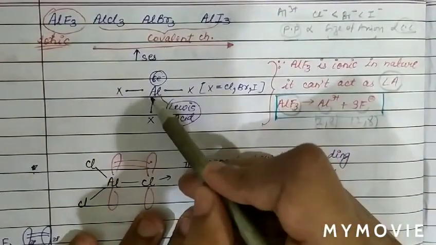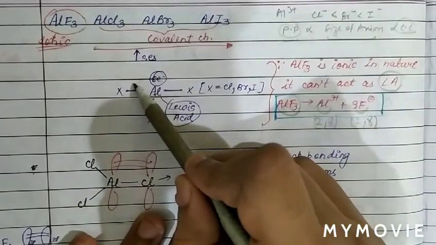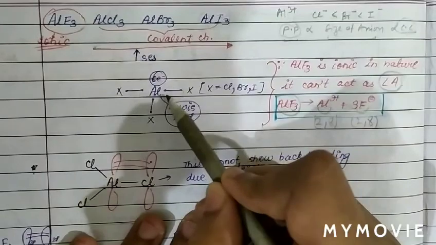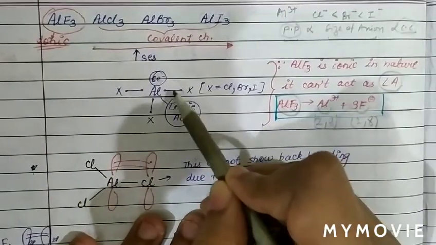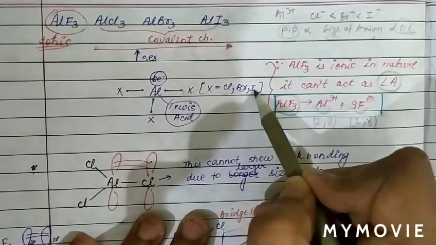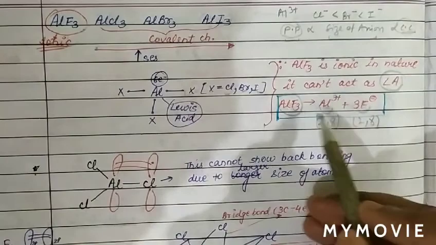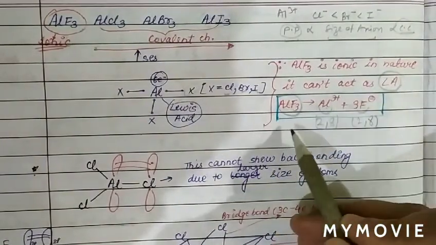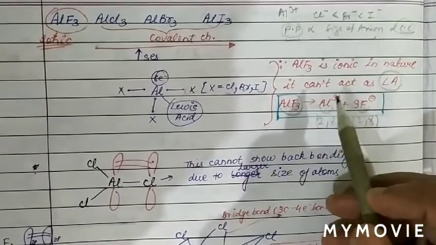As we can see in AlX3, around aluminium there are only 6 electrons. It means the octet of aluminium is not completed. Therefore AlX3 will behave as a Lewis acid only when X is chlorine, bromine or iodine, because AlF3 is ionic in nature. So AlF3 is not electron deficient, not a Lewis acid, because the octet of each element is completed due to its ionic nature.